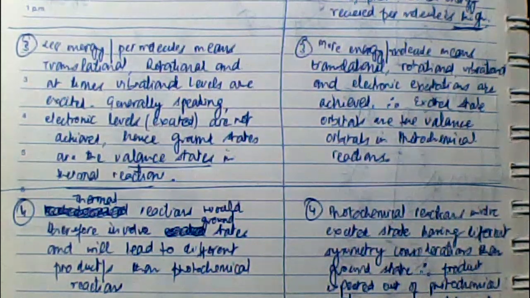Therefore, the product coming out of the ground state in thermal reactions would be different from the product coming out of the excited state in the case of photochemical reaction, and that is why in pericyclic reactions we need to consider both reaction conditions, thermal as well as photochemical reaction conditions.